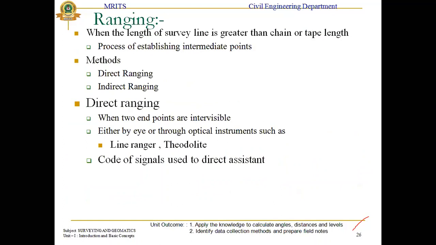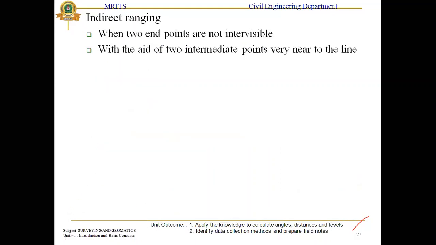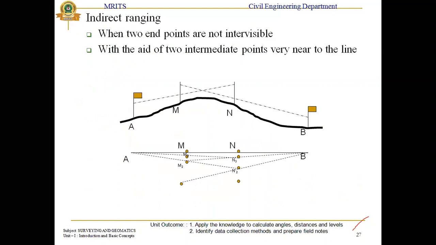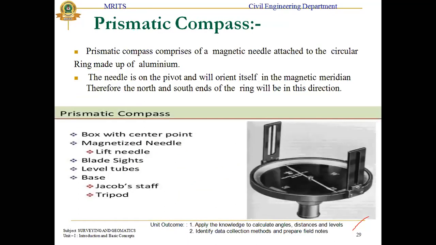Ranging has two methods: direct ranging and indirect ranging. In direct ranging, A and B are visible. Indirect ranging is used when the two points A and B are not visible from each other, so the center points are taken and coincident values are considered, with the midpoint taken. When A and B are visible, that point is considered as P, Q or anything, no problem. Tape corrections also apply: slope, sag and temperature corrections are used in the tape correction process.